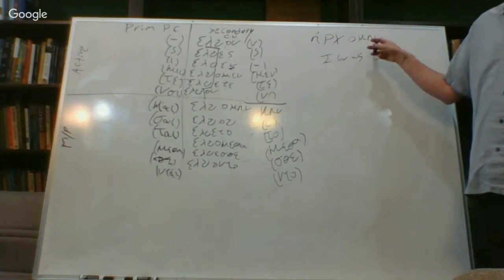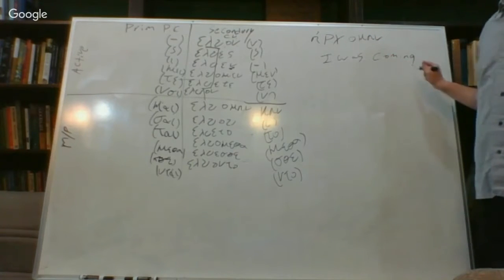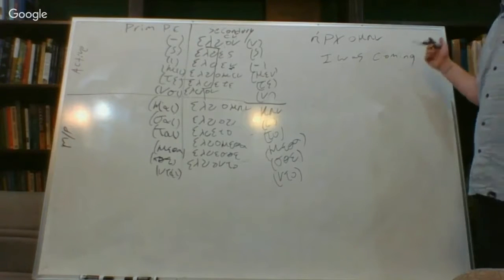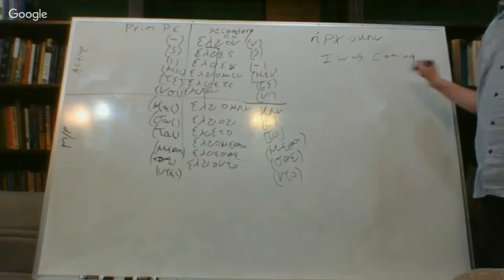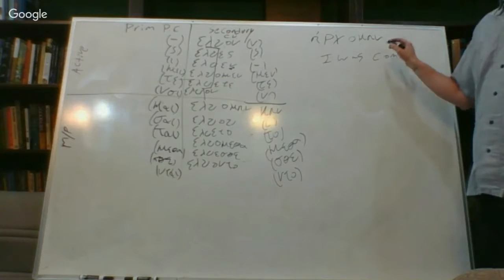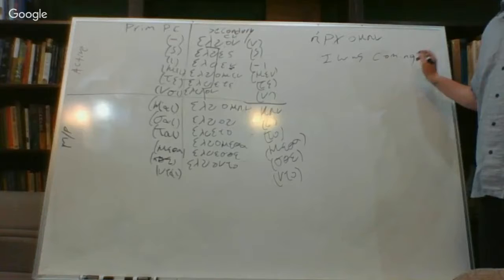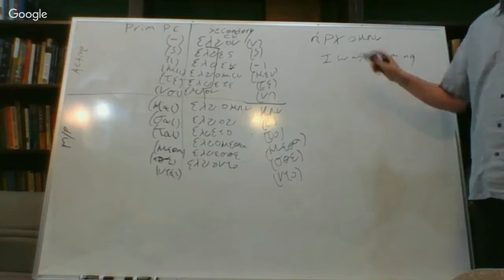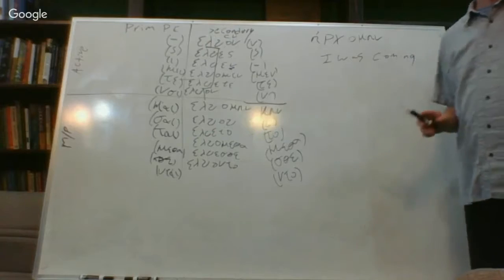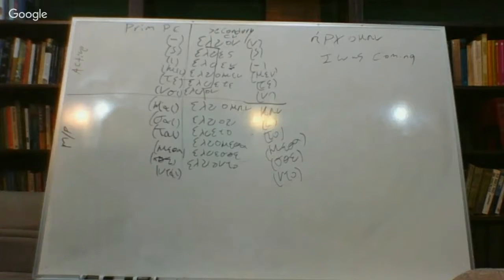And this is the key to the deponent. It's going to be middle passive in form, but present in function. Or in this case, imperfect in function. I was coming. So with a deponent, you're just going to have one verb in order to translate it: I was coming, versus eluomēn, I was being loosed. And still we do have that participle force, which adds that continuous force for us. And again, I just want to say that the imperfect is used heavily because it gives some flavor to narrative.